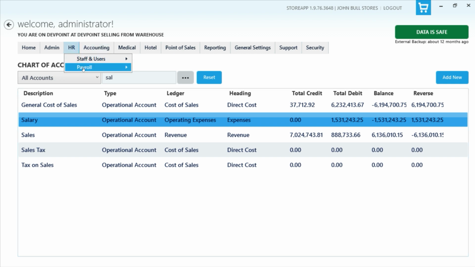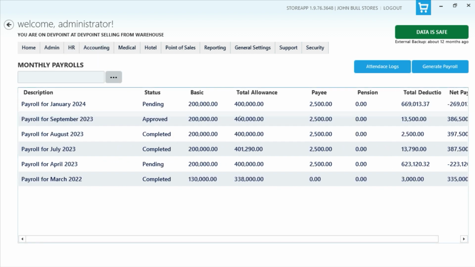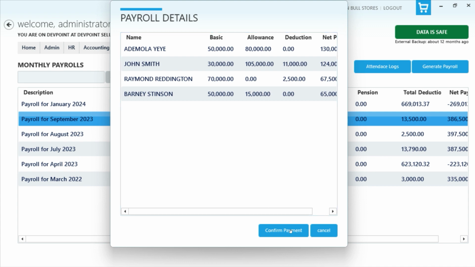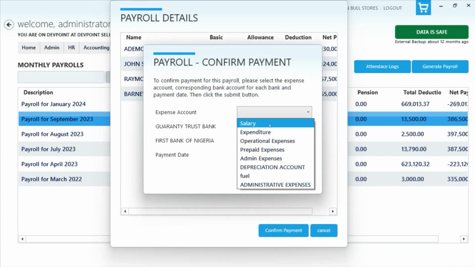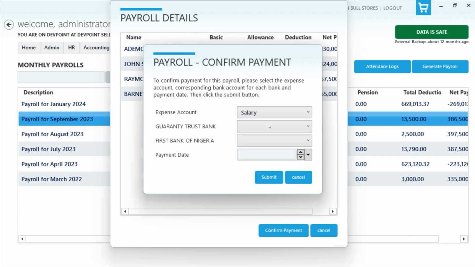So if I go back to the payroll and try to finalize this bill, confirm payment, then I'm able to select the account that I want to use for this expense, which is this expense account. So the expense account is selected. Now there is a corresponding cash account that shows where the money is taken from.